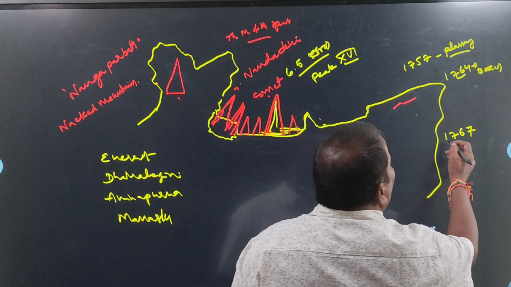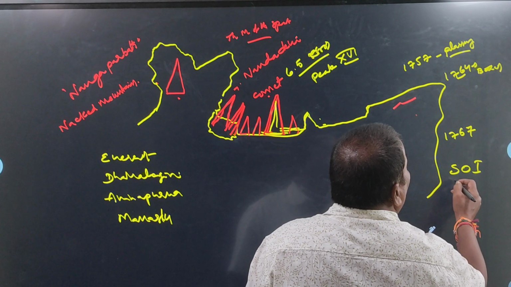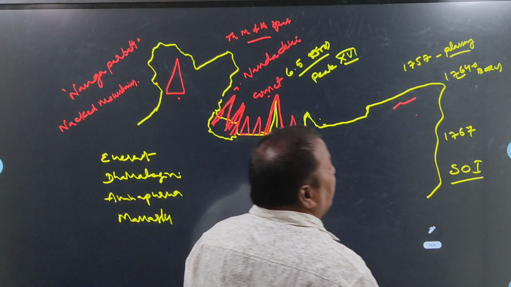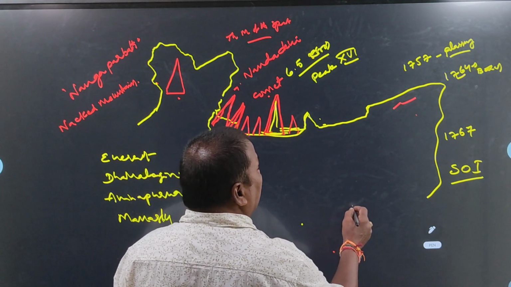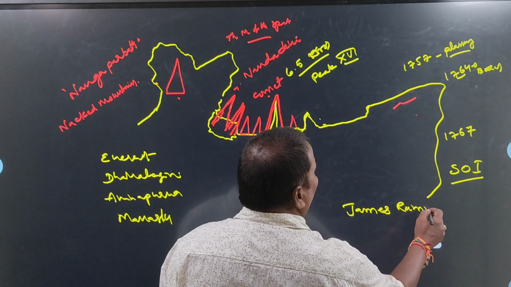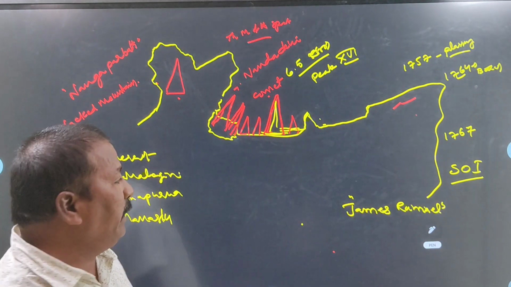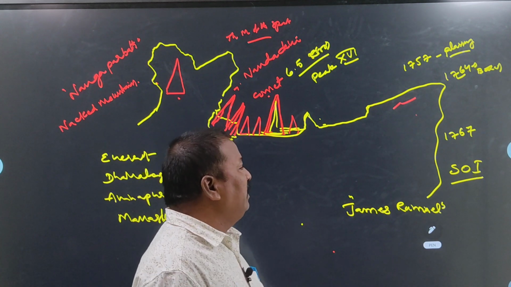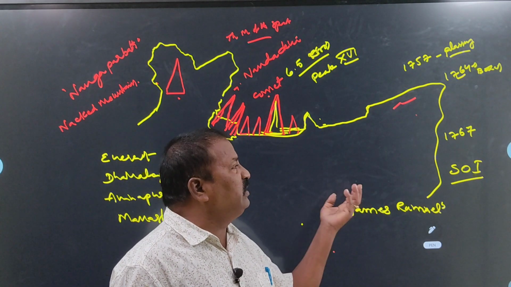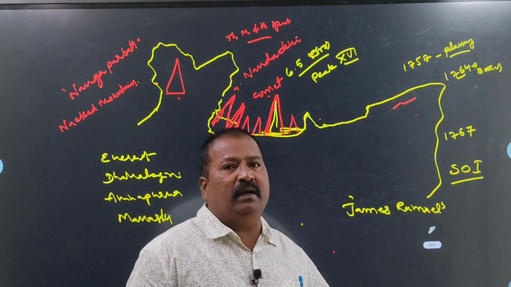Okay, next, in 1767 they established an organization, that is SOI, Survey of India. It's one organization. Who is the Director General of Survey of India? James Rennell. James Rennell is the Director General of this organization, Survey of India. In the same time, in 1767, he himself completed the Geographical Survey of India. Okay, and with the help of the Geographical Survey, he prepared one important map. The first Indian map was prepared by James Rennell.